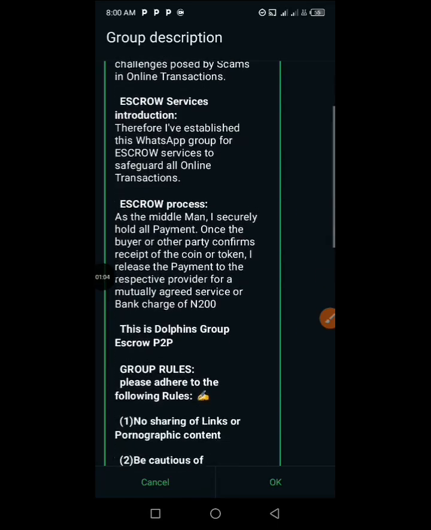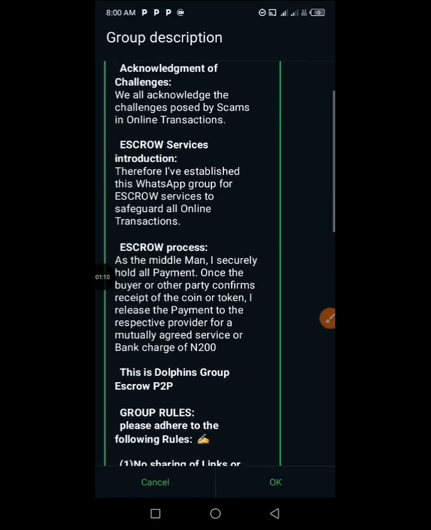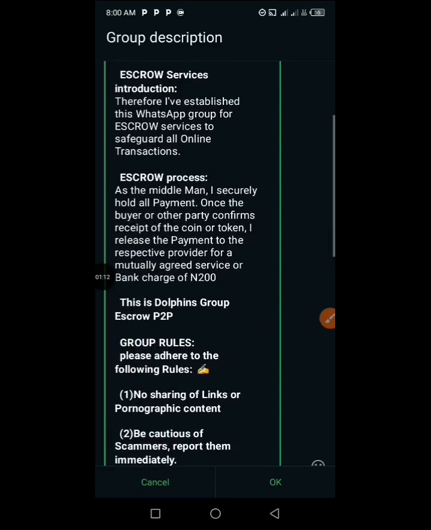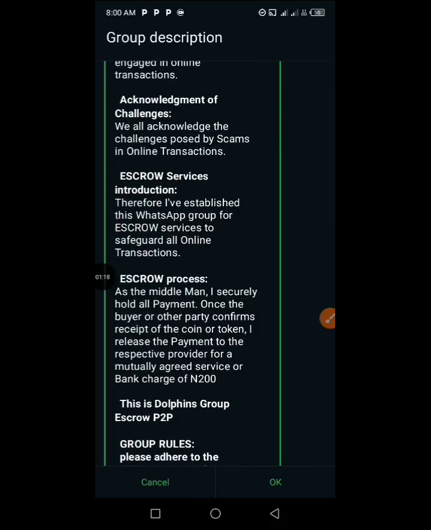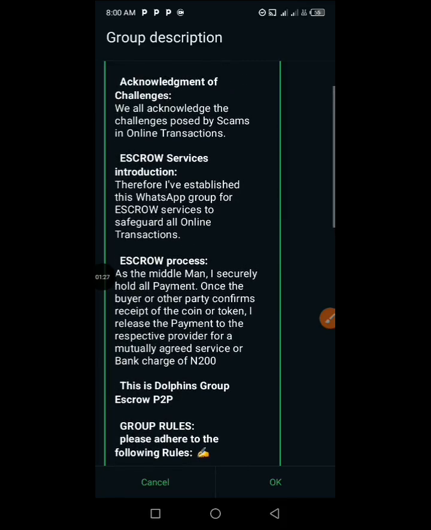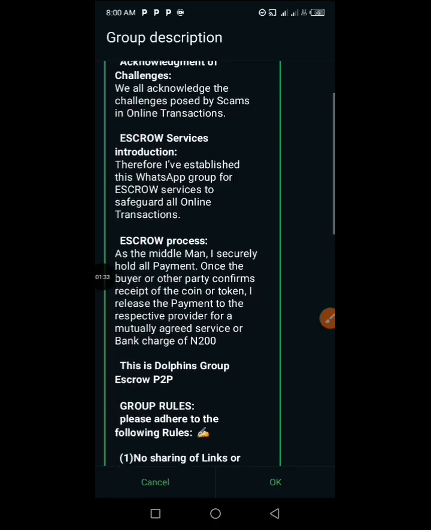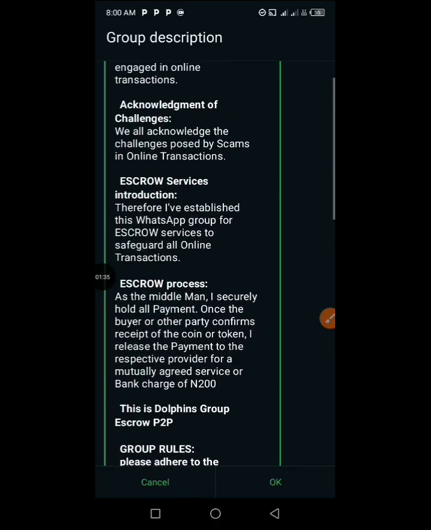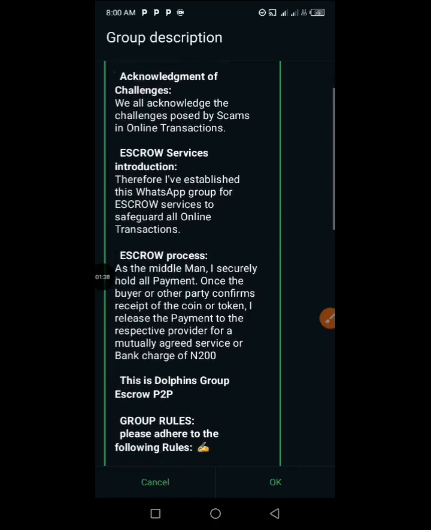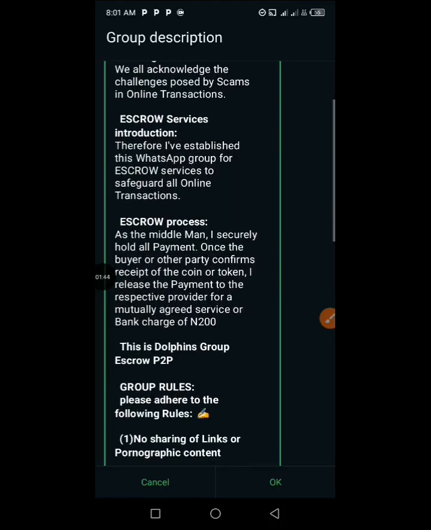Now, what the buyer is going to do is transact the money to the admin. The admin is going to serve as a middleman that will hold the transaction. And when someone has shown interest in your coin that he wants to buy, you are now going to send the coin to the person. When the person receives the coin, he or she is going to notify the admin right there in the group that you have sent it, and the admin is going to send the money to you. Okay, that is how it is done. That's what this escrow group is all about.